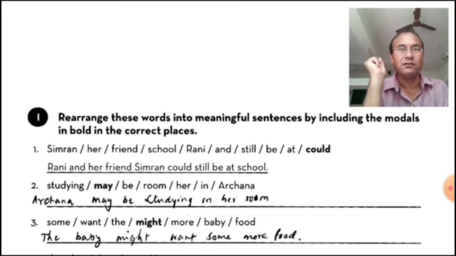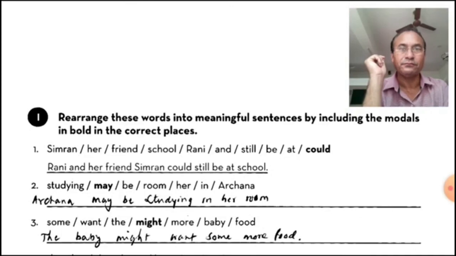First: Simran, her friend, school, Rani, still, be, at, and could. Could is given in bold as it is a modal. According to the structure of sentences, we will put them in order, and it will bring a meaningful sentence. A sentence can be called a sentence when it bears meaning, otherwise it can be a phrase.